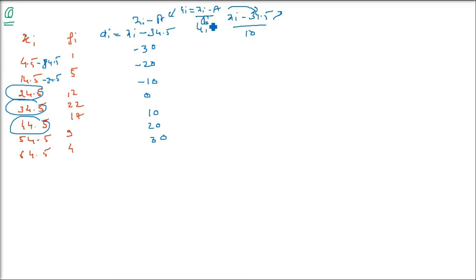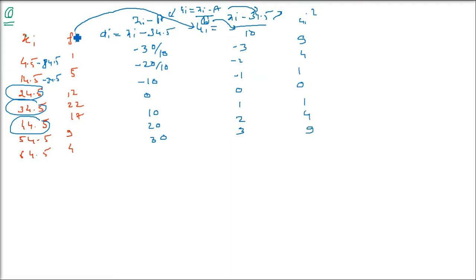This h is a common divisor. You also have to know h because h is going to be used. So divide every element of the third column by 10: minus 3, minus 2, minus 1, then 0, 1, 2, 3. Now this is easier. Now multiply fi by ui, and you also have to take ui whole square, because of the formula you have seen. So let us take ui square, same as the previous one. Just square this.